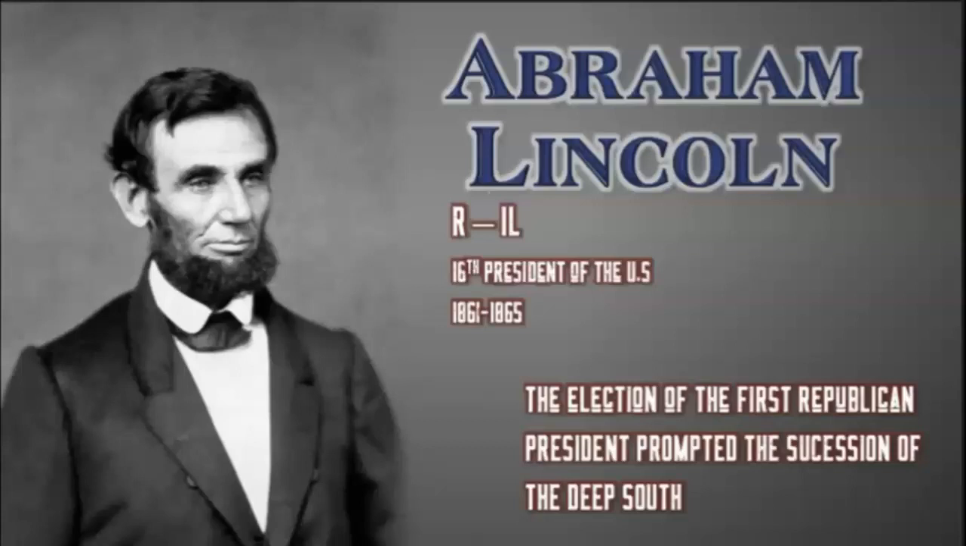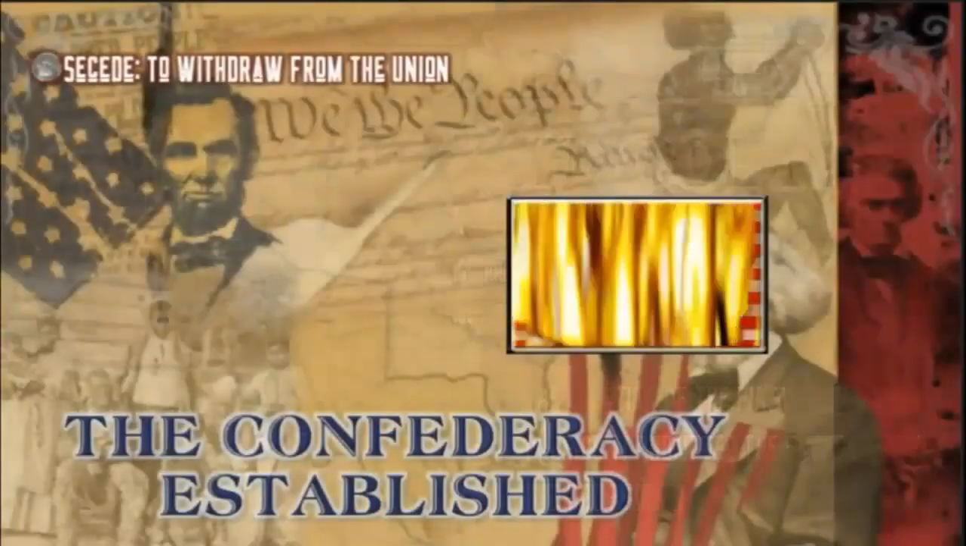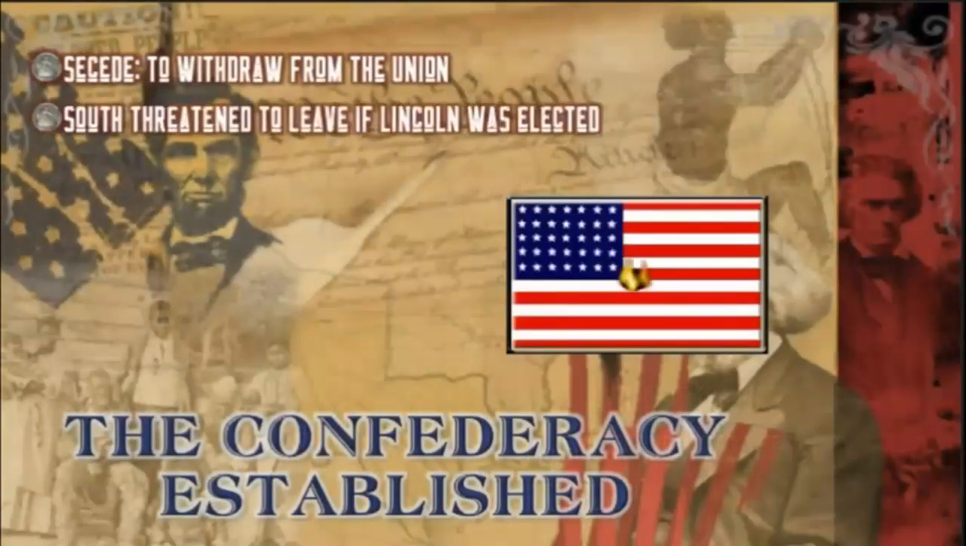By that time, 7 states in the Deep South had already seceded and formed the Confederate States of America. When we take a look at why they did so, secede, to withdraw from the Union, they threatened to leave if Lincoln was elected because they said they were worried he would try to take away slavery.